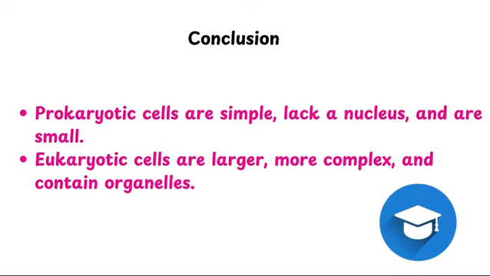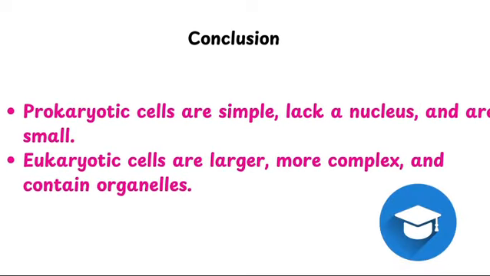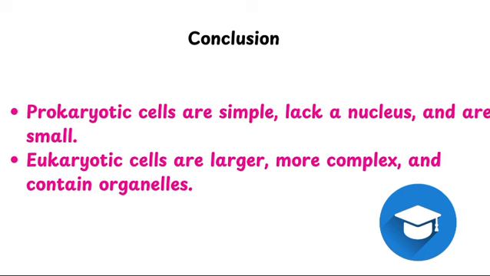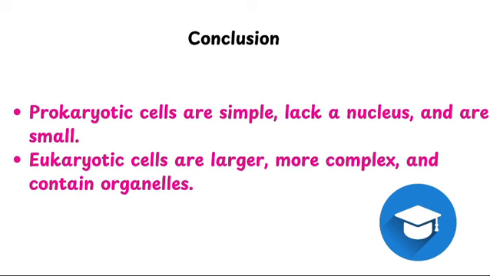In conclusion, we can say that prokaryotic cells are simpler, lack a nucleus and are small. Eukaryotic cells are larger, more complex and packed with organelles.